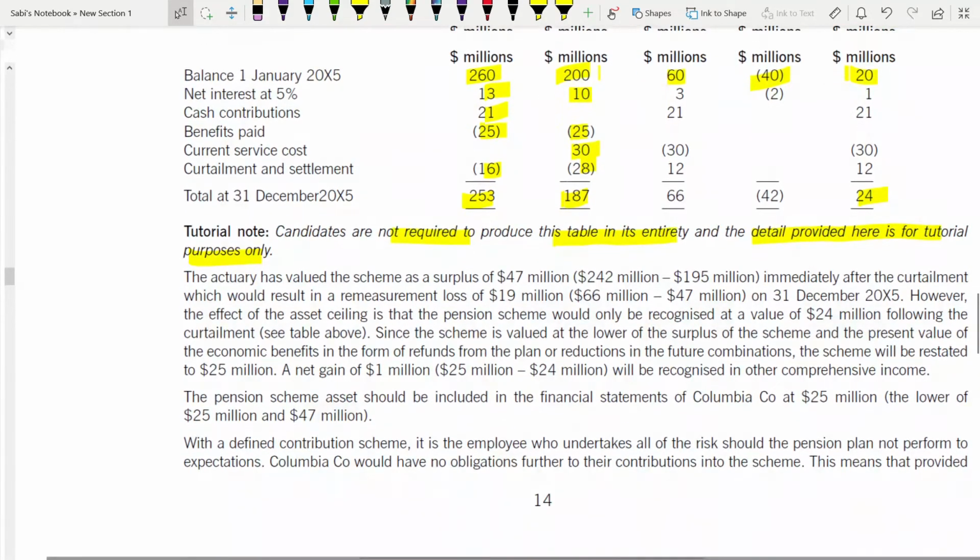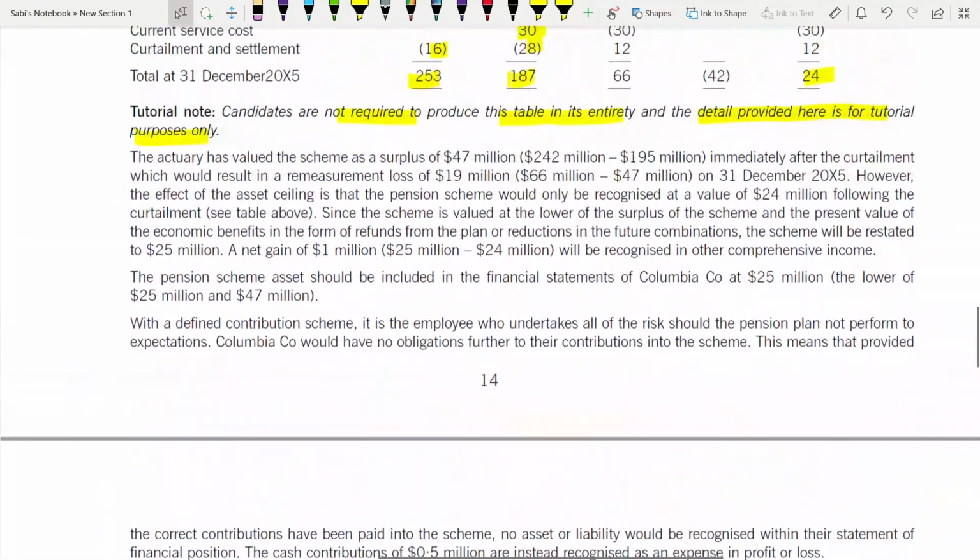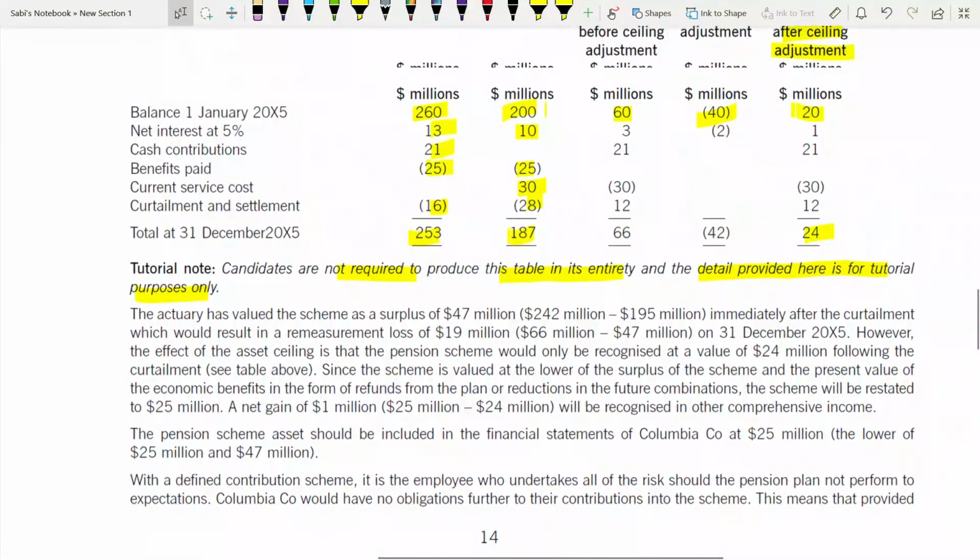Now, the HOD has valued the scheme as a surplus of 47 million. How? 242 minus 195. Immediately after the curtailment, this is after the curtailment they are taking, which would result in a remeasurement loss of 19 million. How 19 million? 66 minus 47. Right? On 31st December 2005.